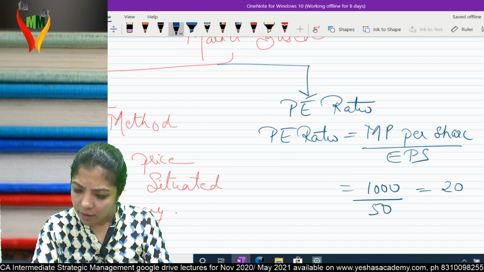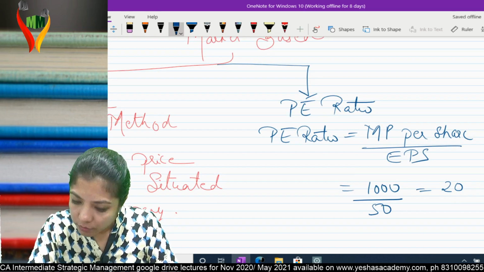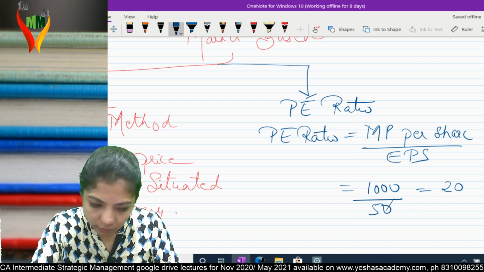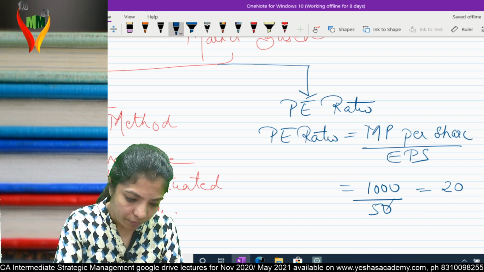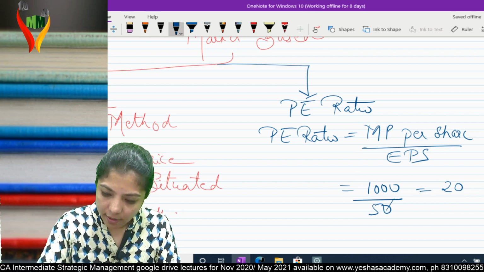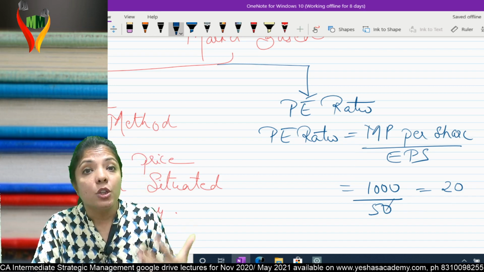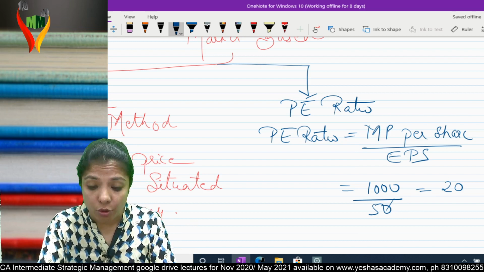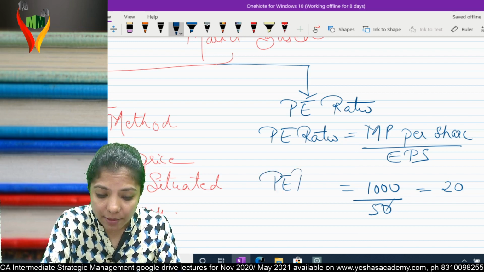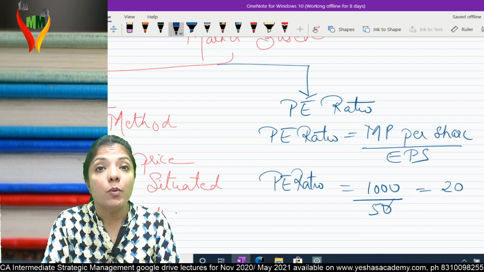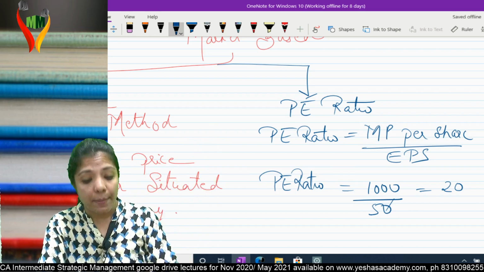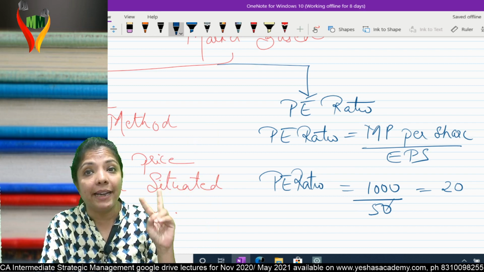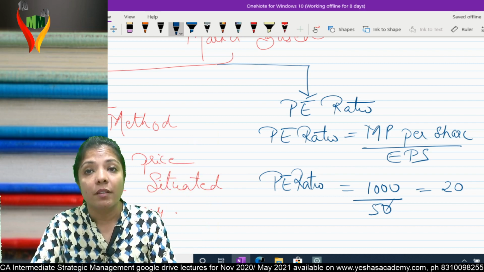So what is this? 1000 divided by 50 is 20. So what is 20? 20 is my PE ratio. That means if 20 times I earn 50 rupees, I'll be getting one share price. Am I clear?